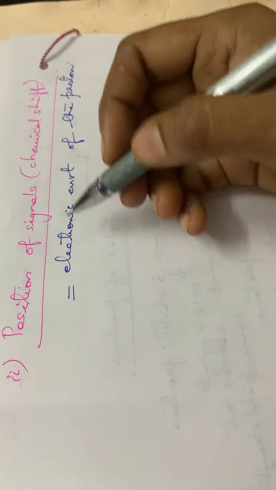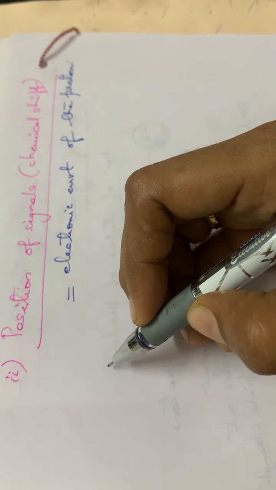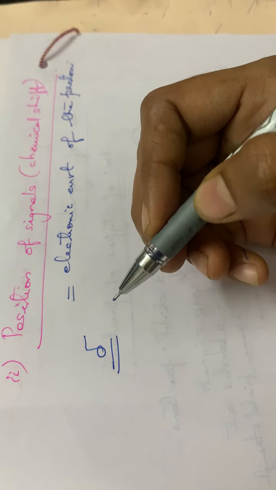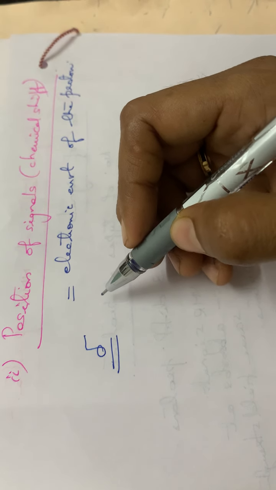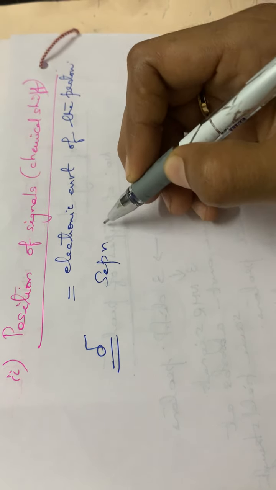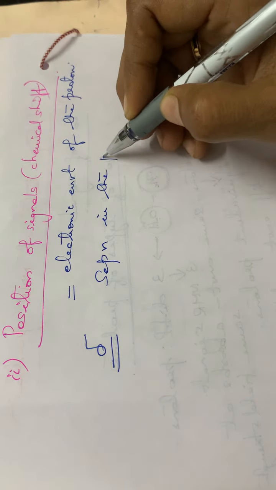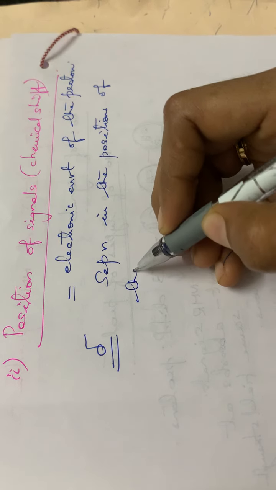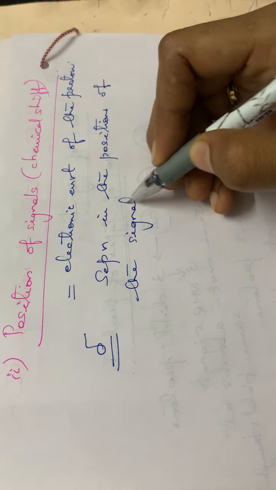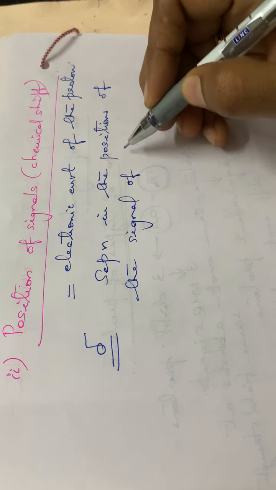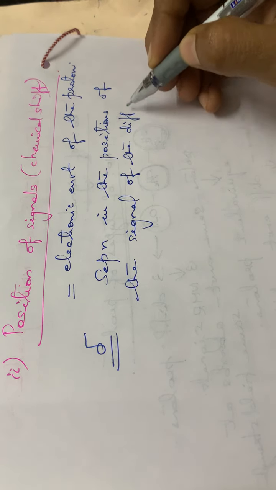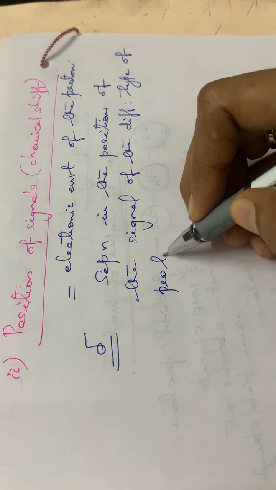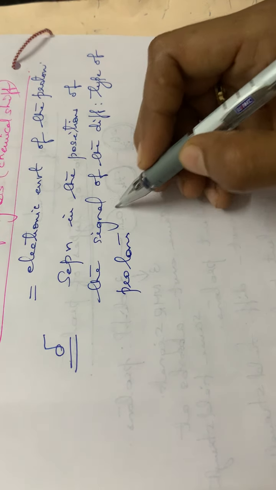And also this chemical shift is denoted by the letter delta. Okay, so we can define chemical shift like this. It is the separation in the position of the signal of the different types of protons from that of a standard.